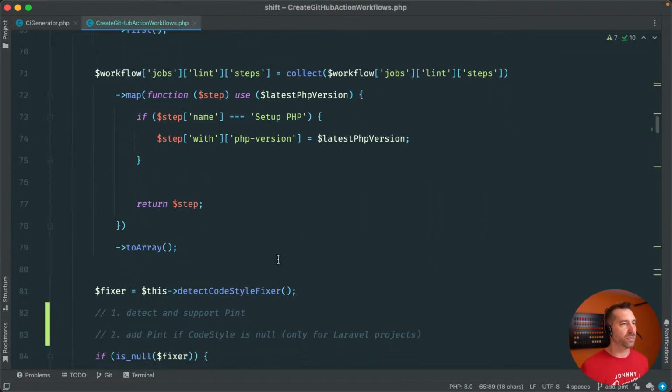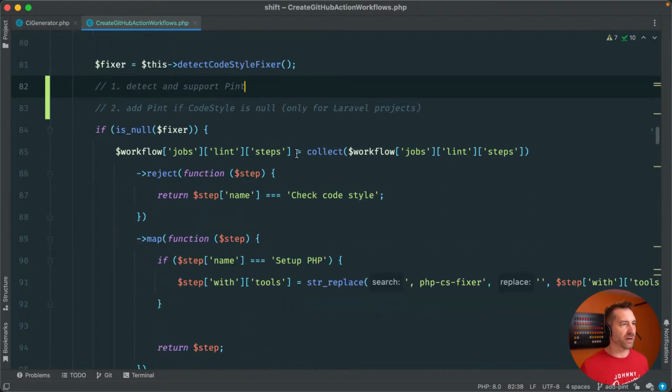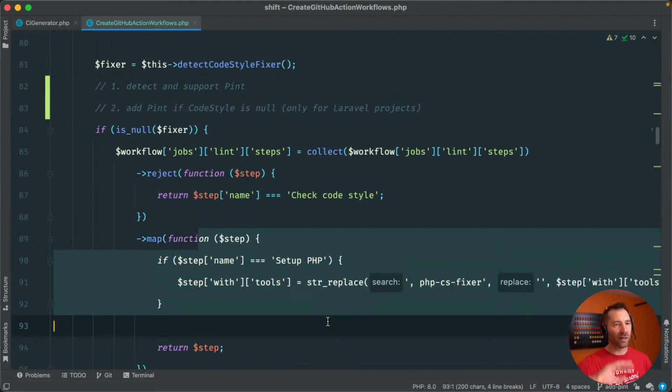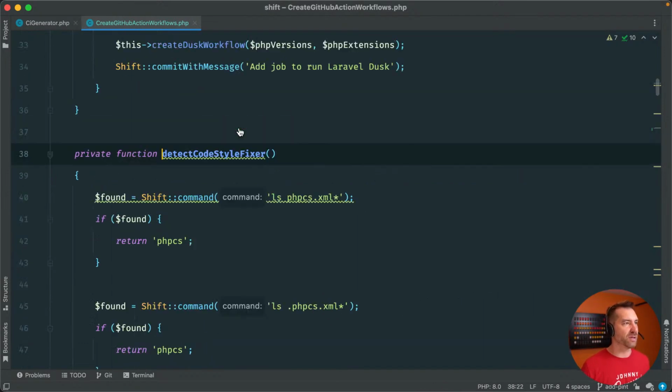So what we need to do is, first of all, detect and support Pint, and then here, if it's not null, we would end up changing that style tool out to be Pint instead of PHP CS Fixer.